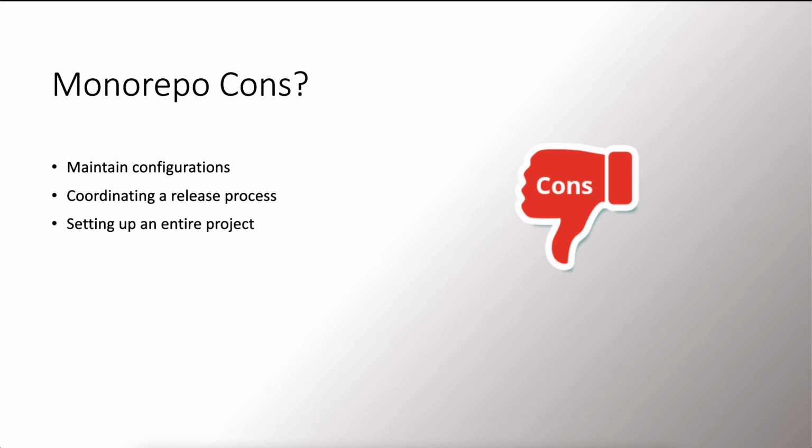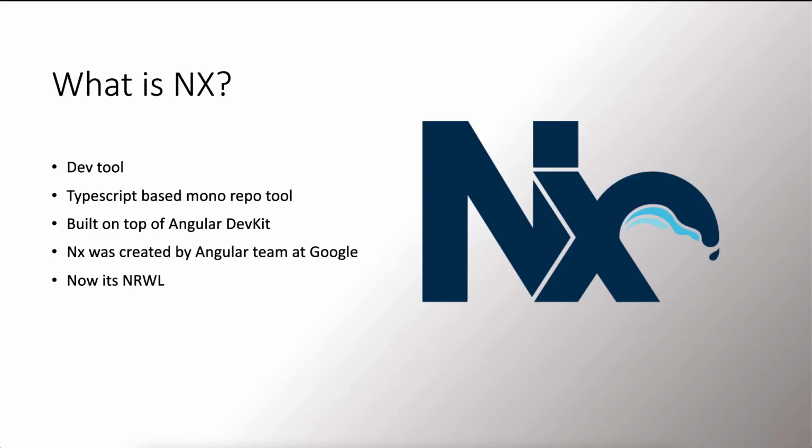Okay, after that, let's see what is NX. NX is a monorepo and a dev tool. We can say it's a TypeScript-based monorepo tool, which is built on top of Angular DevKit, CLI and Schematics. It also works with other technologies, as we will see later.